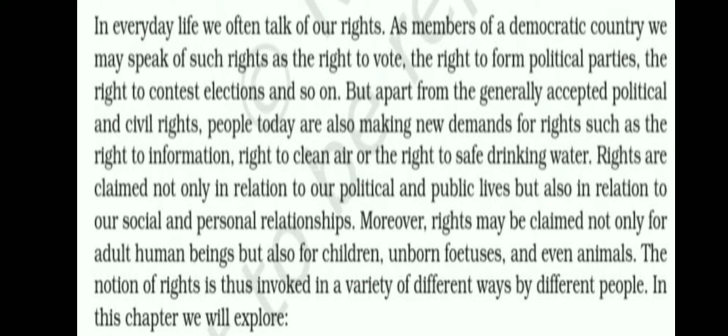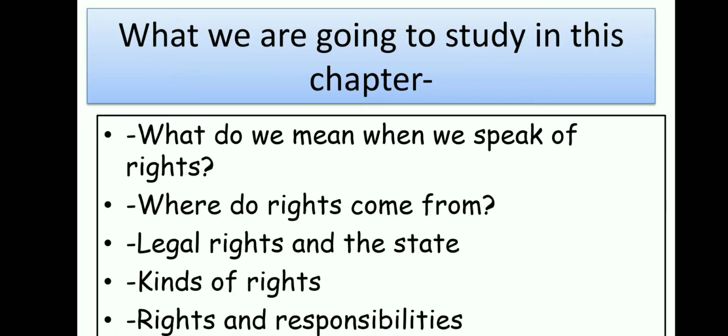In this chapter, we will explore: what do we mean when we speak of rights? Means what is a right? Where do rights come from? And legal rights and the state, kinds of rights and responsibility. These are the topics which we are going to discuss in this chapter.